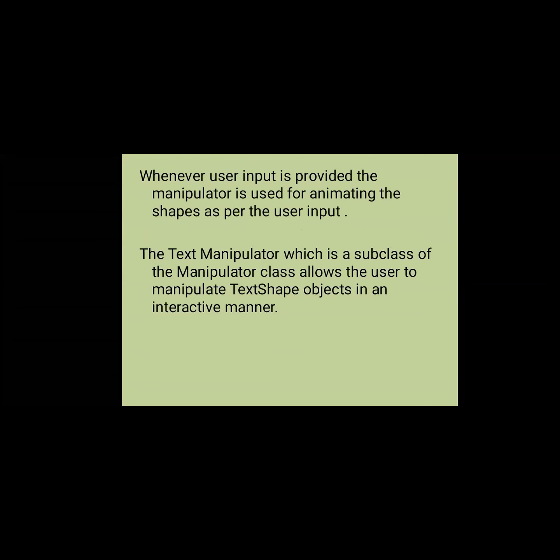Whenever user input is provided, the manipulator is used for animating the shapes as per the input. The text manipulator, which is a subclass of the manipulator class, allows the user to manipulate the text shape objects in an interactive manner. That means we are using the text manipulator to change the text shape according to the user requirement.